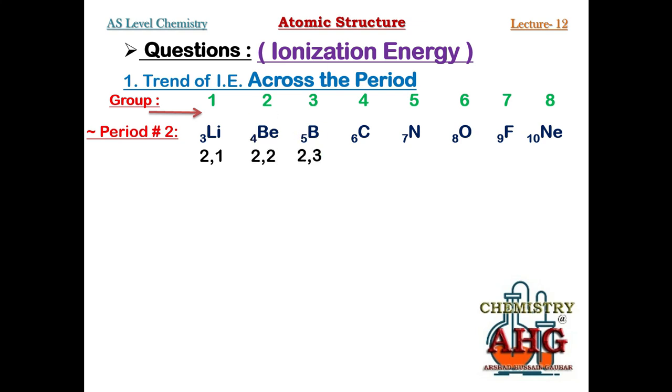You can see the number of shells in all these three elements is the same, equal, it is 2. Likewise, all the elements in this period have an equal number of shells. So carbon would have electronic configuration of 2 4, nitrogen 2 5, 2 6, 2 7, 2 8.